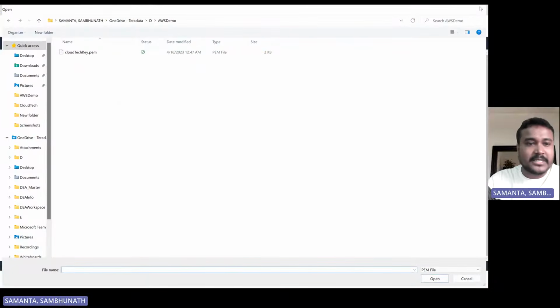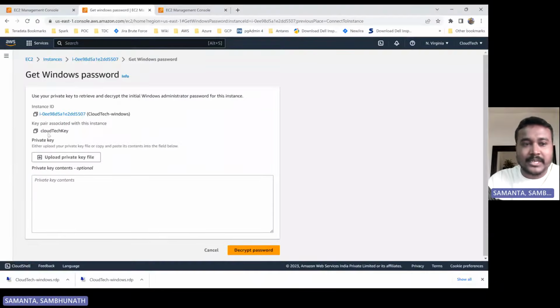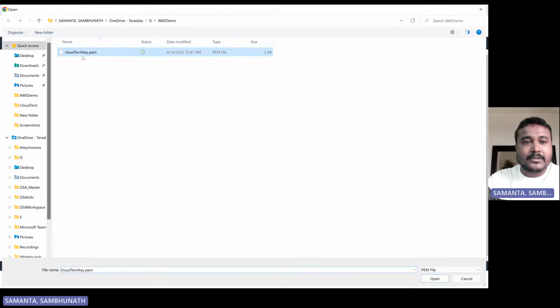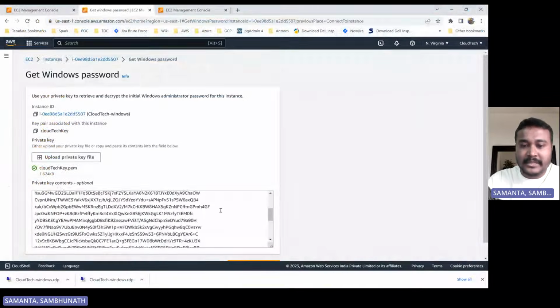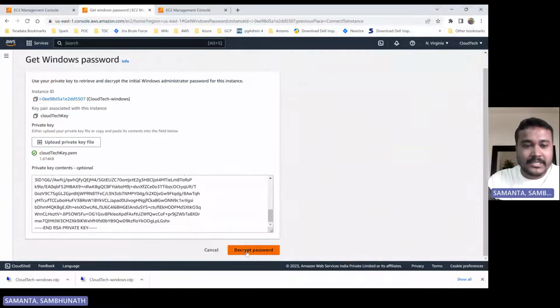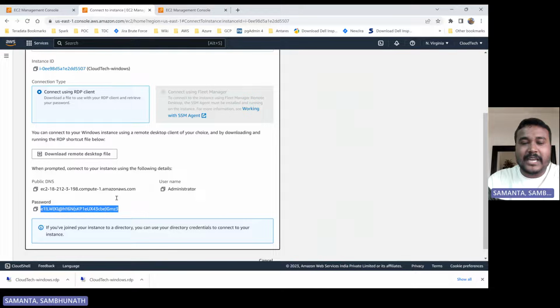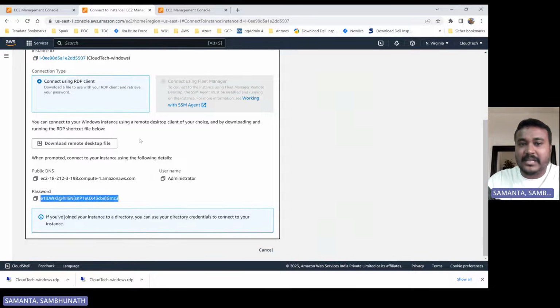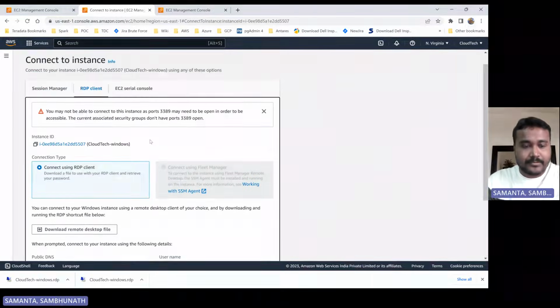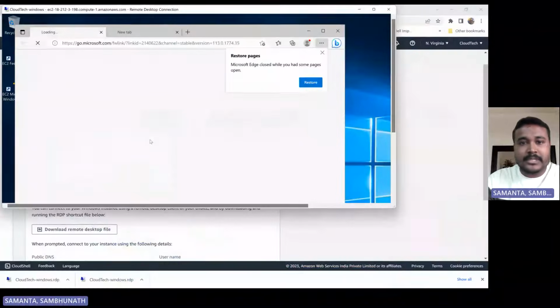While I launched my instance, I had given the private key, right? So if you give the private key here, it will decrypt your password. If you see now, it has decrypted your password. This password only I was using for my login. We can log in. So like this, you can decrypt your password and connect to your VM. Okay. So let's see, now this page is opened here.